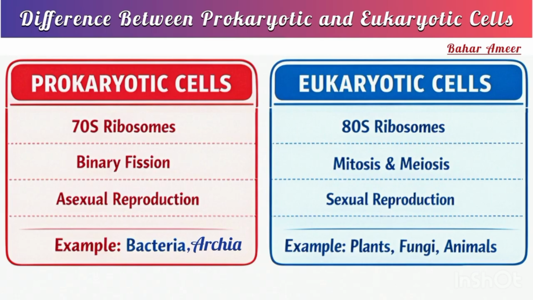Moving on to reproduction. Prokaryotes lack sexual reproduction, while eukaryotes reproduce sexually through meiosis. What is meiosis? Creating gametes with half the chromosome number. In the result of meiosis, the number of chromosomes becomes half. Now let's talk about its example. Bacteria and archaea are the example of prokaryotic cells, while protista, fungi, plants, and animals are example of eukaryotic cell.